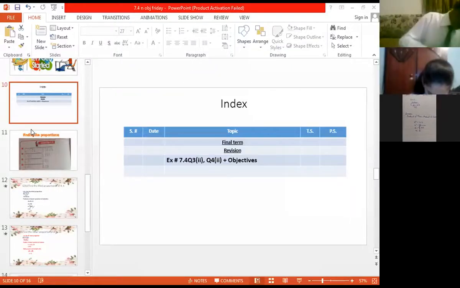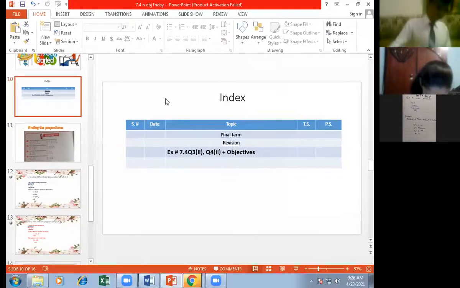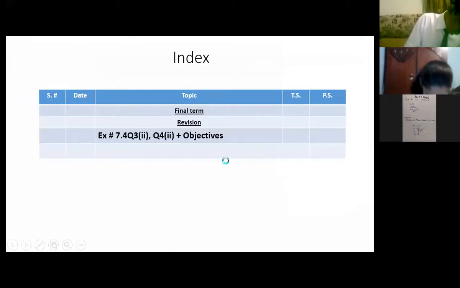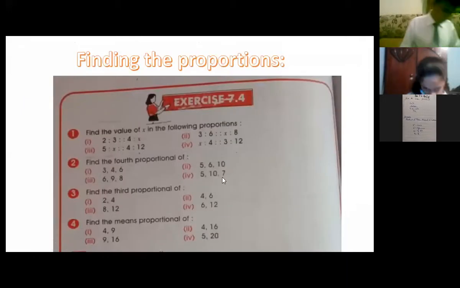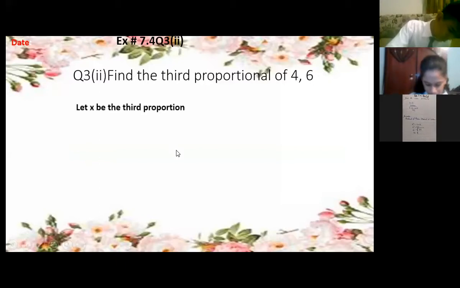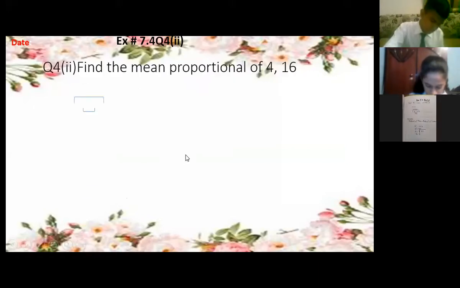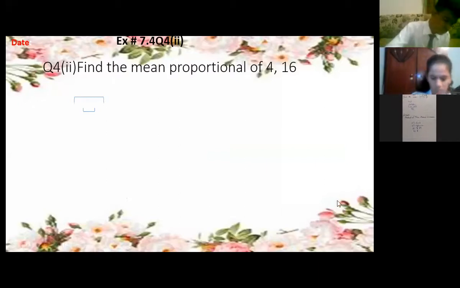Yes, a student. So this was the index exercise 7.4, question 3 bit 2, question 4 bit 2, and objectives, right? So you have completed question number 3 and you get the answer 9, right? And in question number 4, everybody here showing their work to me.